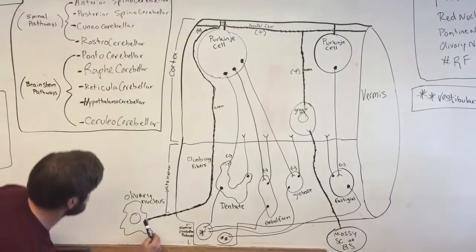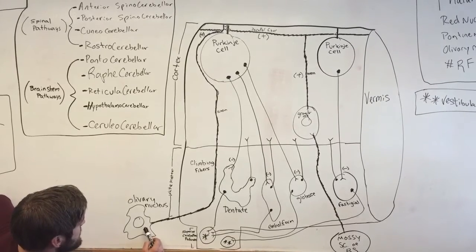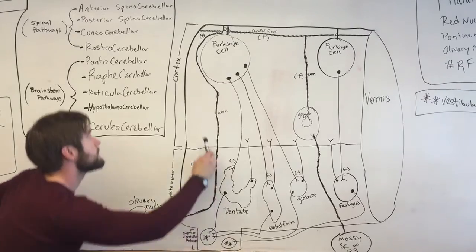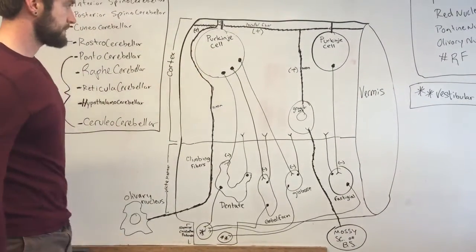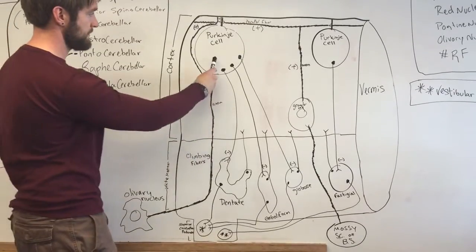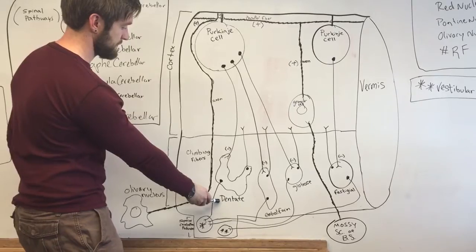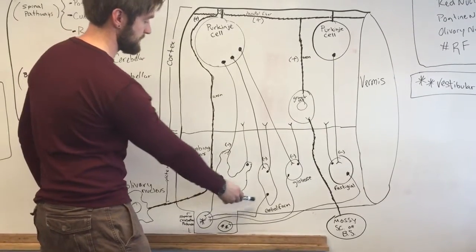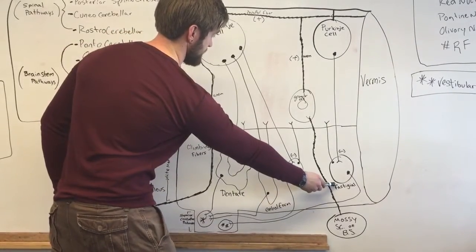It starts in the inferior olivary nucleus in the pons and also produces a strong excitatory effect on the Purkinje cell, which produces the same effect as the mossy pathways. So once the Purkinje cell is excited, it's going to send an action potential down its axon that terminates on the deep cerebellar nuclei. So those deep cerebellar nuclei are the dentate, emboliform, and globose, as well as the vestigial.